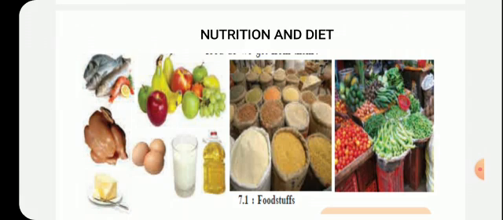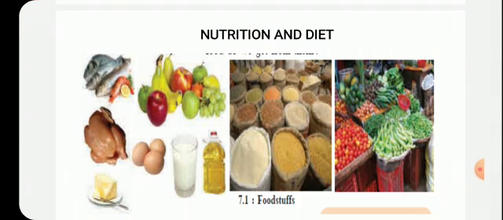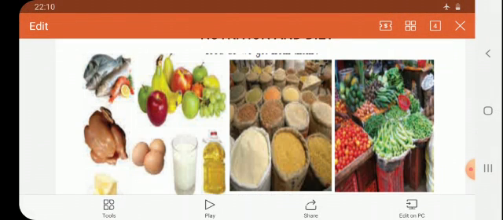These are our foodstuffs. Whatever food we take releases energy. So the foodstuffs or the things that we eat, when they release energy, we say that they are the nutrients. So daily we take all these types of food, or sometimes we take different types of food also, but these types of food are taken in our diet. So, are all these food items the same? Are they useful to us in the same way?